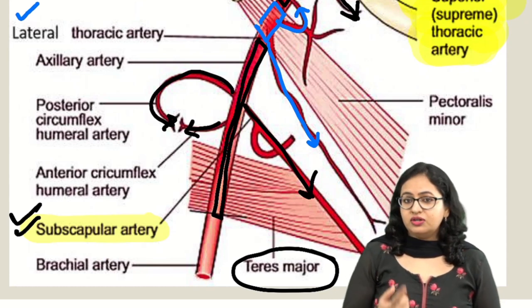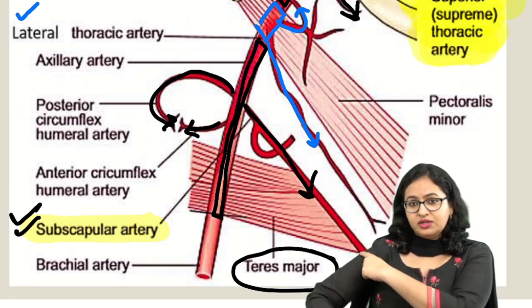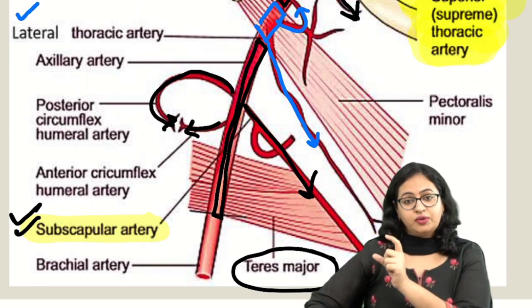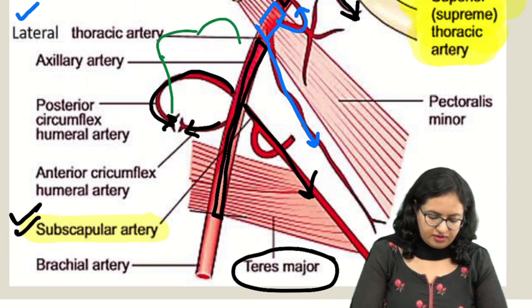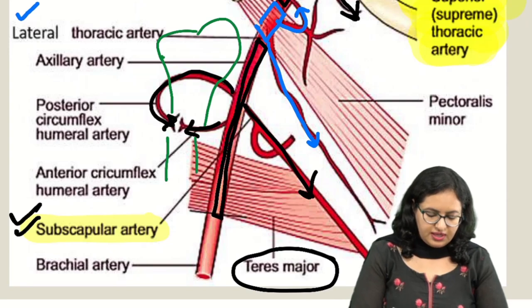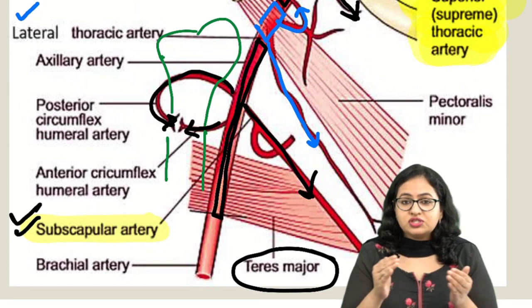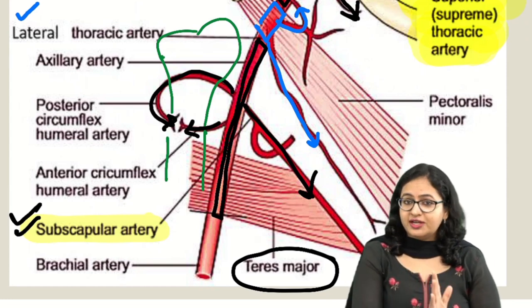Apart from this, the other two arteries, if you can see, are going laterally. They go laterally towards the surgical neck of the humerus, and they go anterior and posterior to it. So if I say that I have the humerus over here in this manner, these arteries are anastomosing at the level of the surgical neck of the humerus. So they are present on the lateral side.